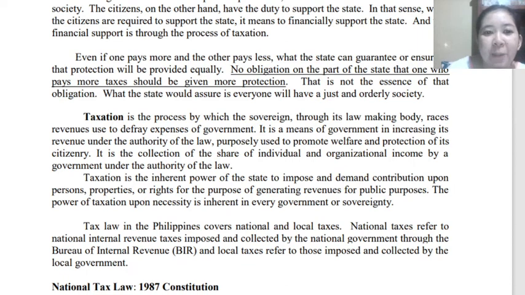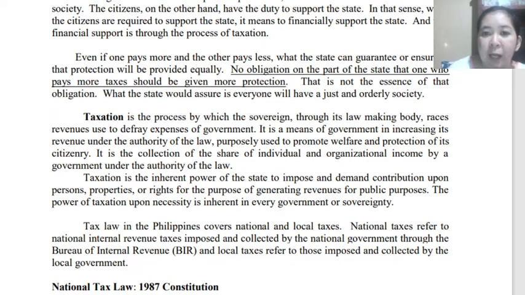So what is taxation? Taxation is the process by which the sovereign, the state, or the government, through our lawmaking body, raises the funds that are used to defray the expenses of the government. This is the definition of taxation in general.